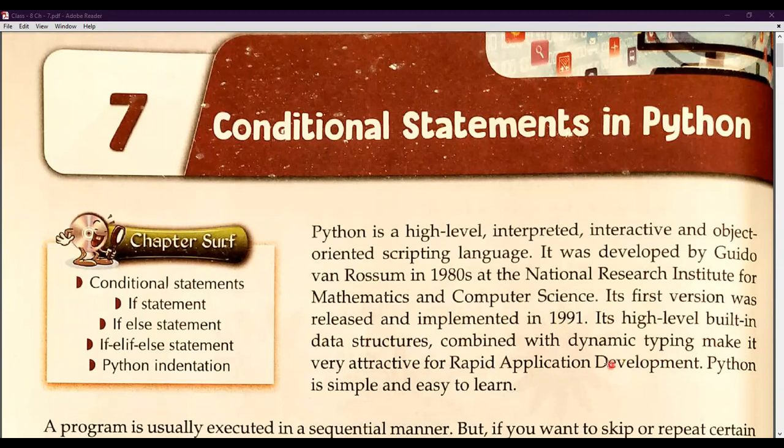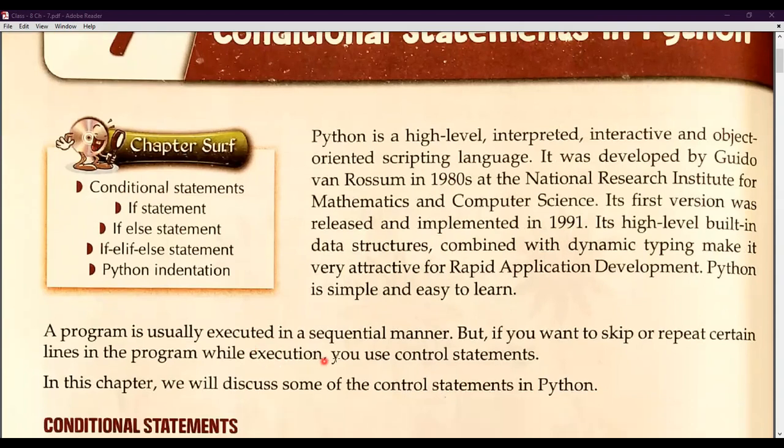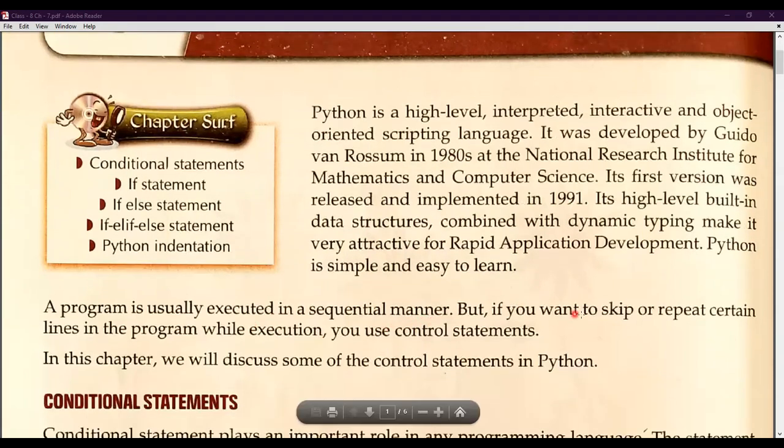A program is usually executed in a sequential manner, but if you want to skip or repeat certain lines in the program during execution, you use control statements. Here the book wants to convey the basic phenomena about control statements. In programming languages we follow a sequential manner of code, a sequential manner of commands.